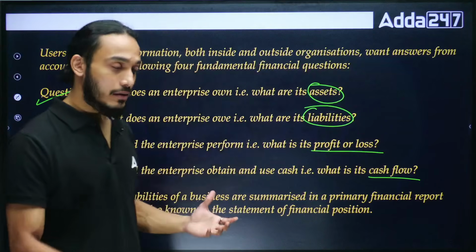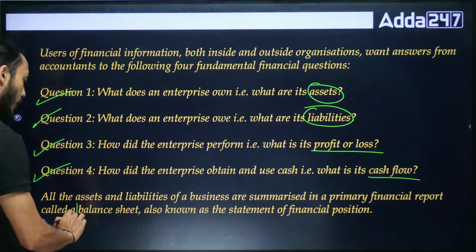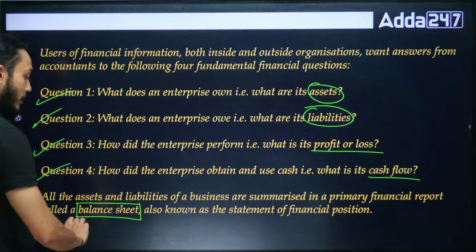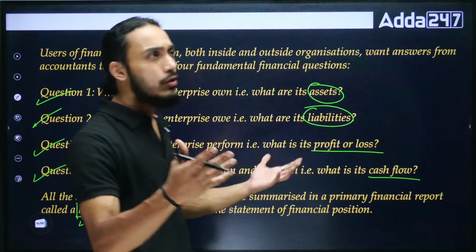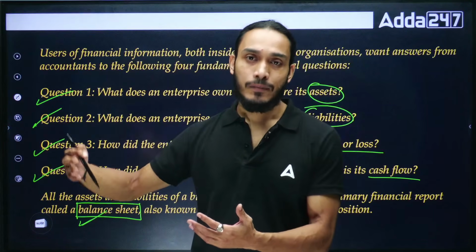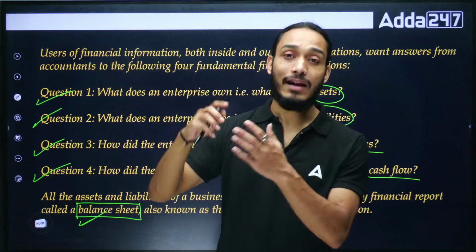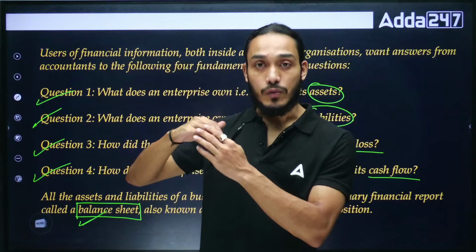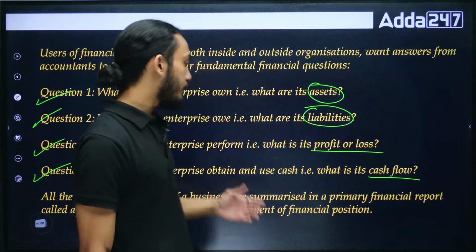So for that matter, we do need accounting, and all the assets and liabilities of a business are summarized in a primary financial report called the balance sheet. If you're an accounting student, you definitely have heard about this. So this is ultimately, you could say, the primary objective of accounting. We want to create the balance sheet, and of course we also want to create the cash flow statements and other important statements. But the balance sheet is usually what we are going towards when we are recording transactions in accounting.